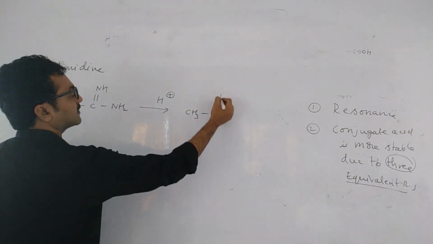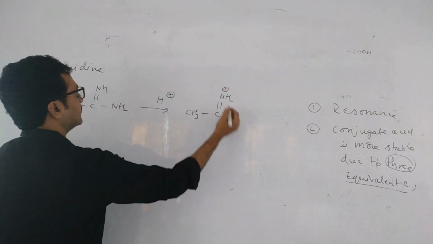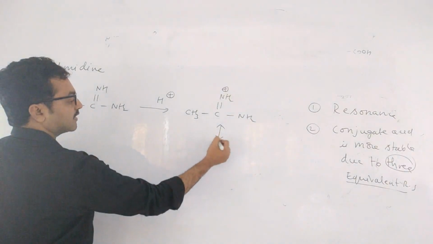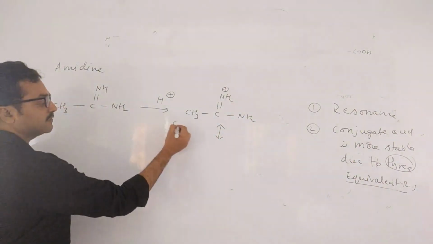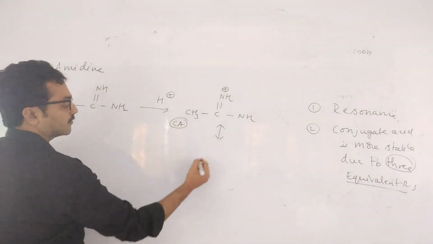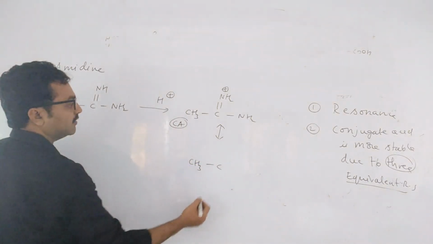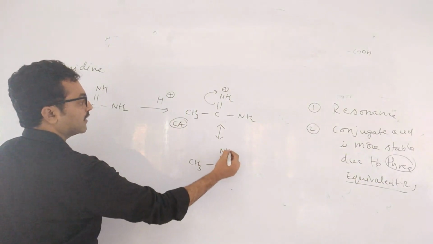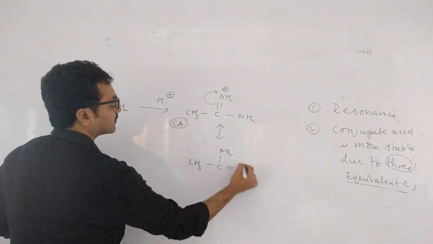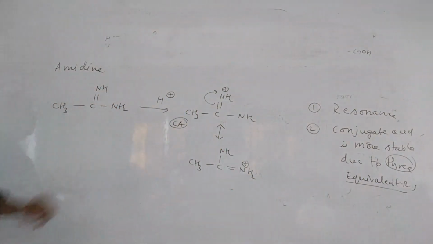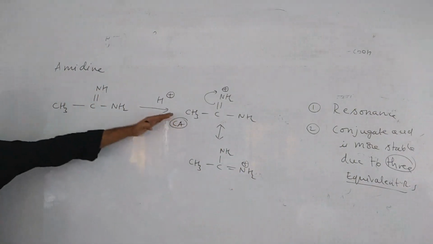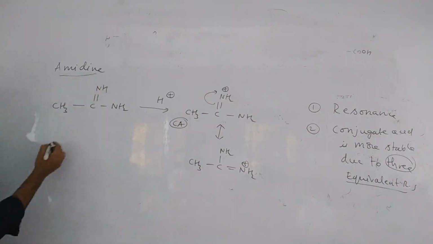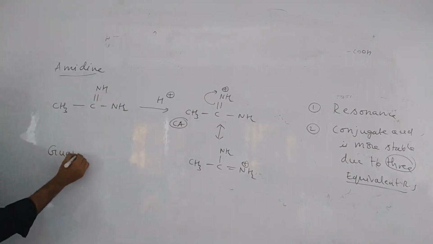So what is the resonating structure? 1 NH2 plus, single bond NH2. This is the first resonating structure. And what is the second resonating structure of the conjugate acid? CH3 C, this bond like this. So single bond NH2, double bond NH2 plus. Easy. So once you know, you will get it. So the conjugate acid has 2 resonating structures. So this is called amidine. So guanidine is more basic than amidine.